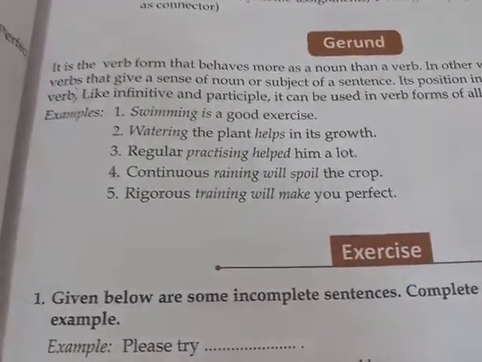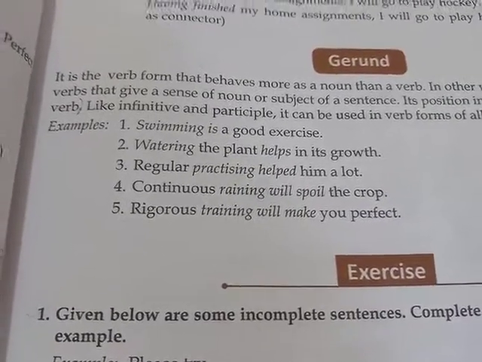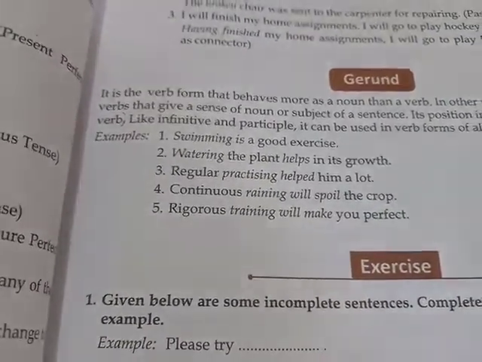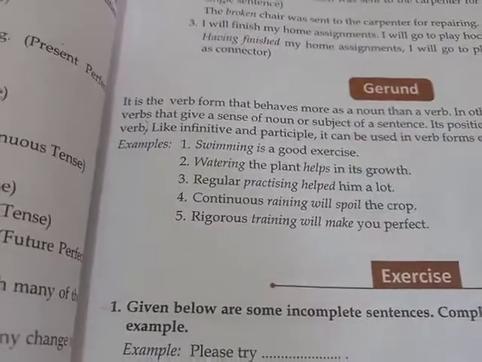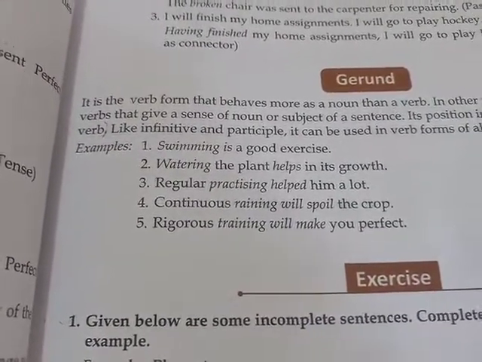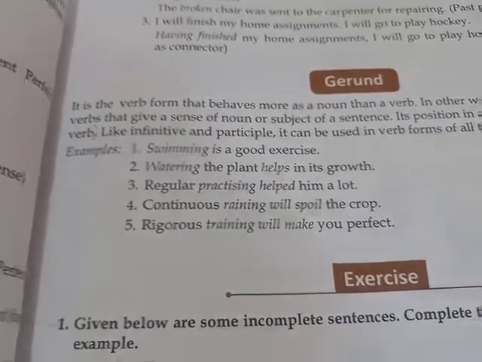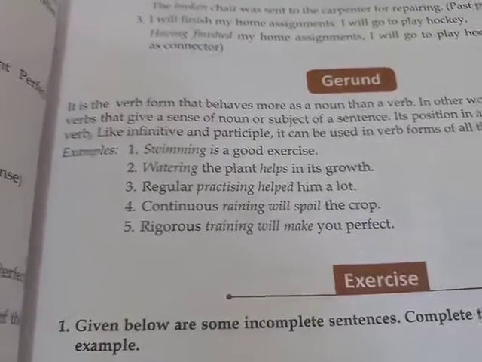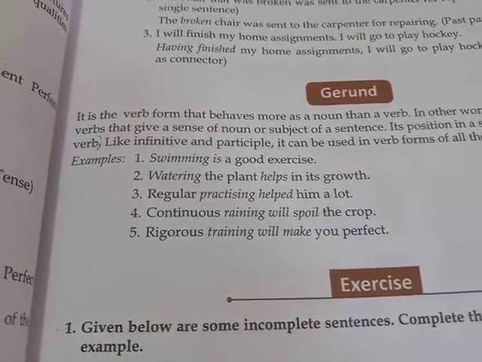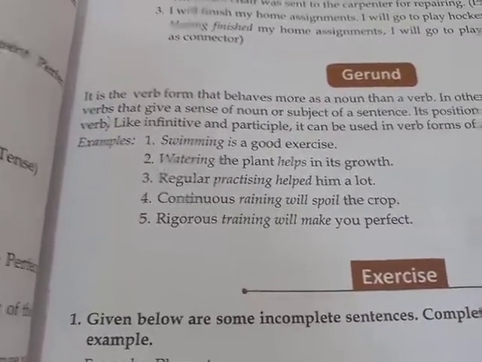For example, drinking is a bad habit. Or second one, swimming is a good exercise. Now in these two examples, drinking and swimming are formed from the verbs drink and swim, but are used as nouns.